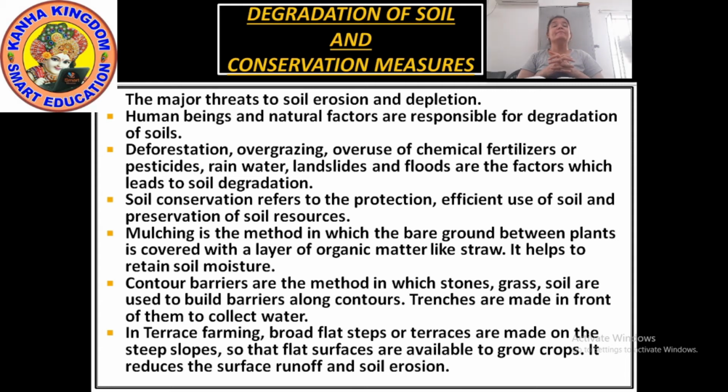Okay, and broad flat steps and terraces are made on steep slopes so that they can be used for growing the crops. So these are some of the methods like mulching, contour barriers, terrace farming, which can be used for conserving soil. Okay, there are still more methods we have read, like intercropping, contour plowing, shelter belts.